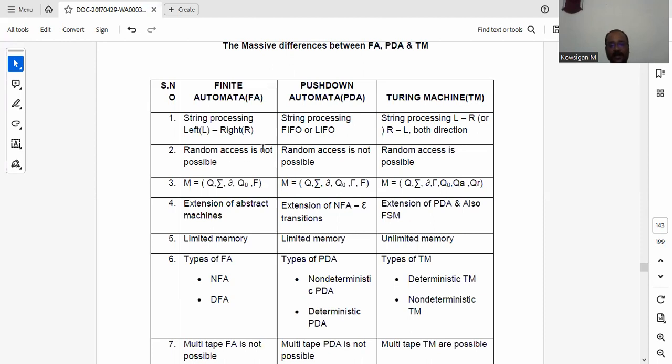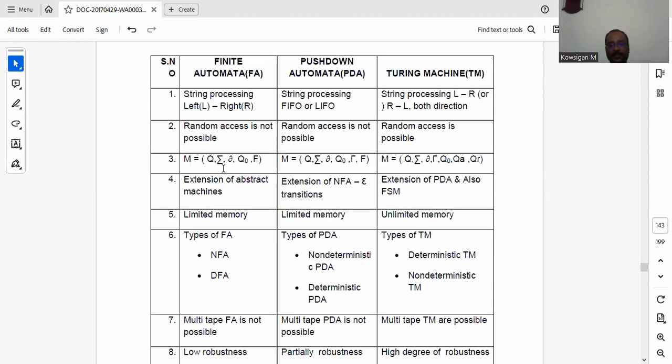Finite automata and pushdown automata do not permit random access, but the Turing machine will permit random access. So this is the definition of all these automata, finite automata, pushdown automata and Turing machine. I will discuss in detail the definition of Turing machine in the next lecture. The next thing is extension of abstract machines, that is finite automata. Then extension of NFA with epsilon transition, that is pushdown automata. The extension of finite automata as well as pushdown automata is done in Turing machine.